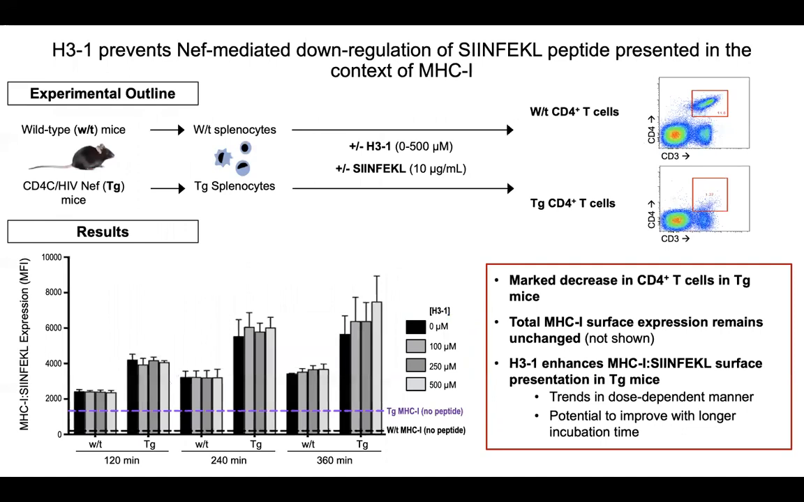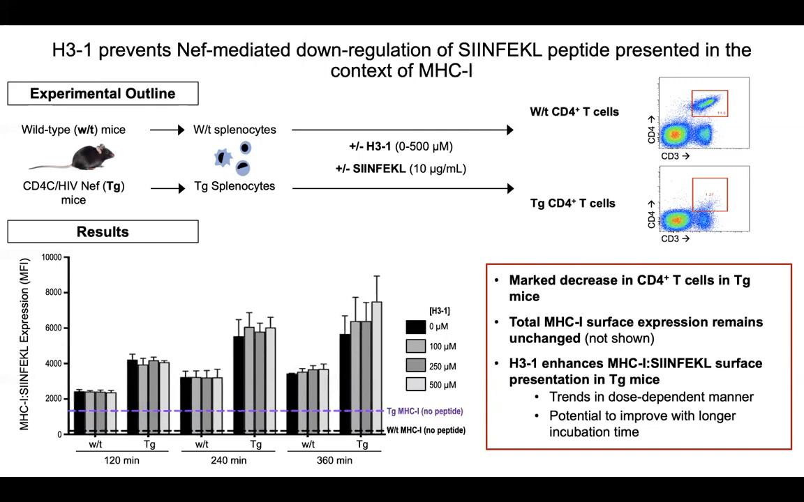Prior to vaccination studies, we first wanted to confirm that the transgenic mouse model is functioning as expected. In this figure, the mouse model is just referred to as TG for ease of sight. What we did is we took splenocytes from either wild-type mice or transgenic mice. We cultured them with or without H3.1, as well as with or without SIINFEKL peptide, and incubated them for time points that ranged from an hour up to around 6 hours.